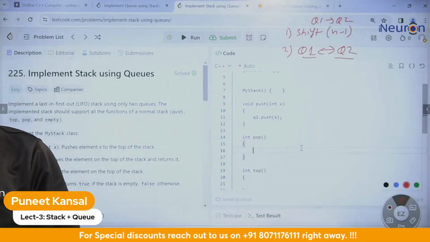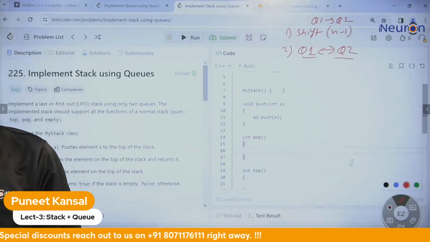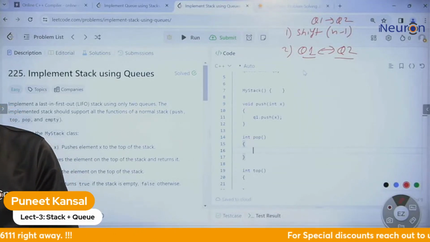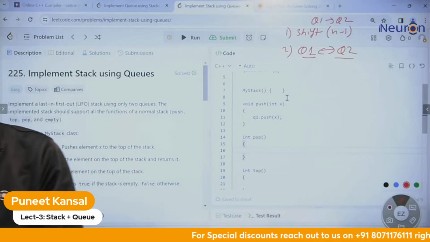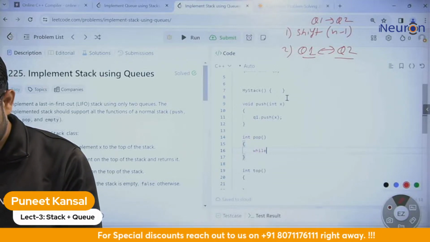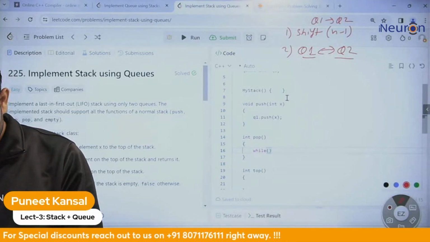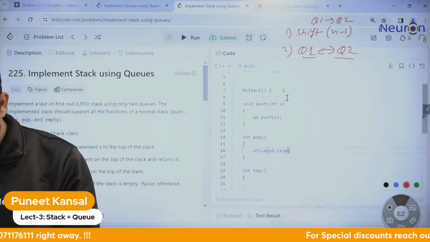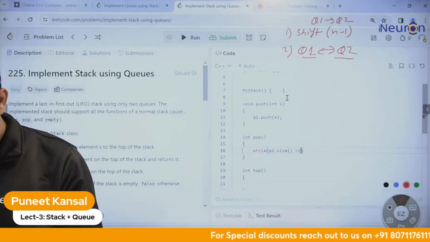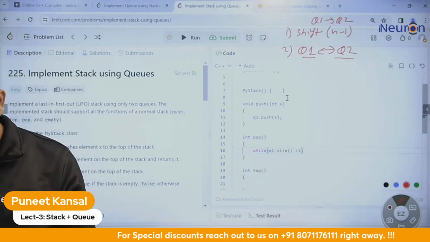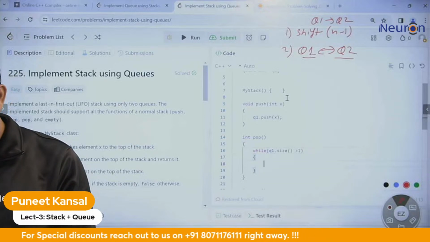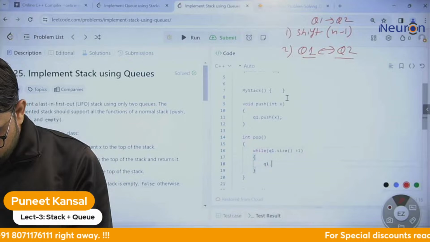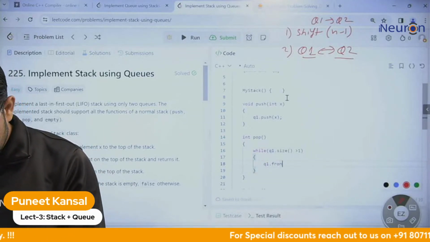So let me first of all shift n minus 1 elements from q1 to q2. While q1 size is greater than 1, so until one element is left in q1, I will keep shifting elements. So let me take the front element from q1.